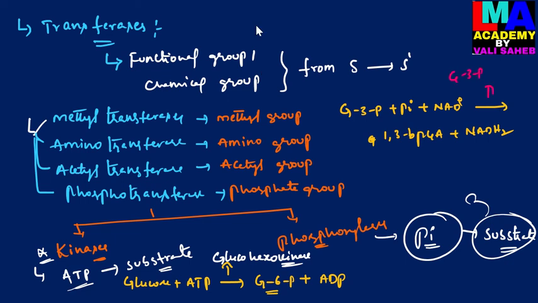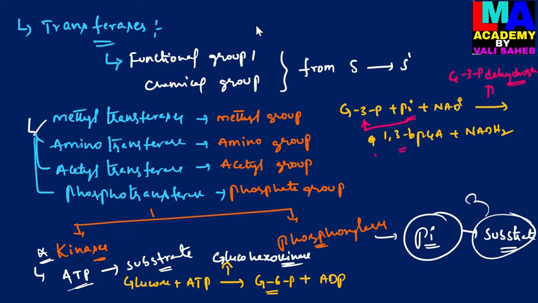glyceraldehyde 3-phosphate dehydrogenase. So this enzyme is involved in this reaction, transferring a phosphate group directly from the inorganic phosphate to the substrate. Then it is further converted into 1,3-bisphosphoglyceric acid. So this is the example which is related to the transferases.